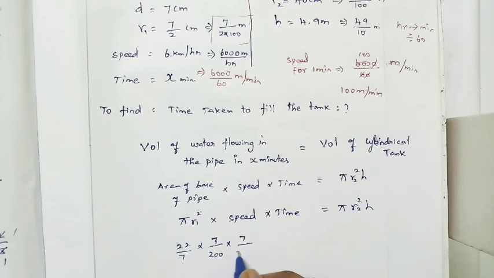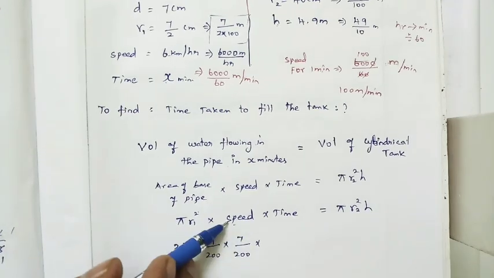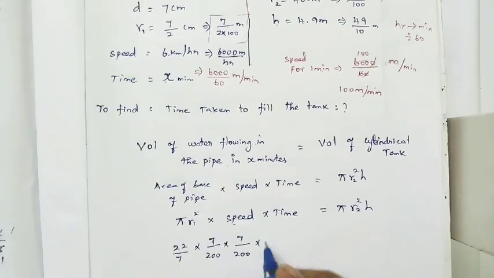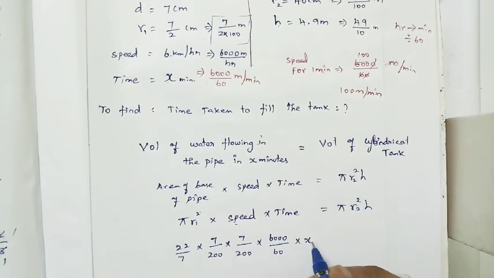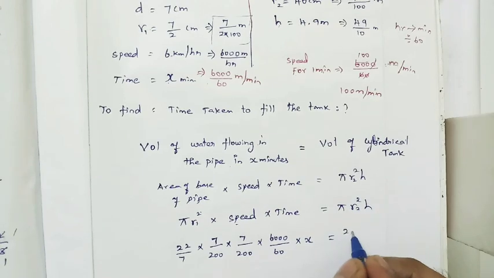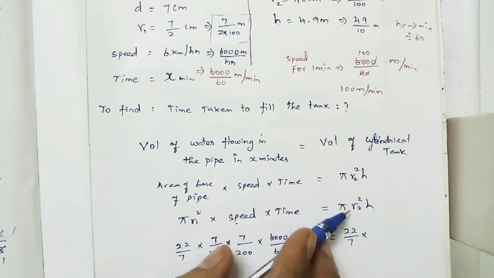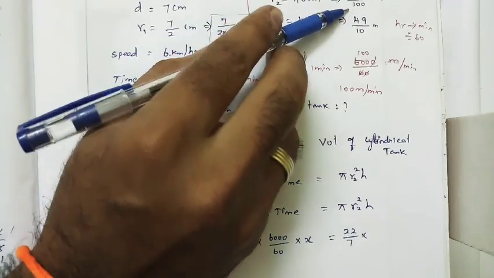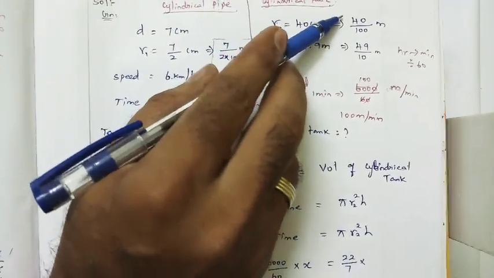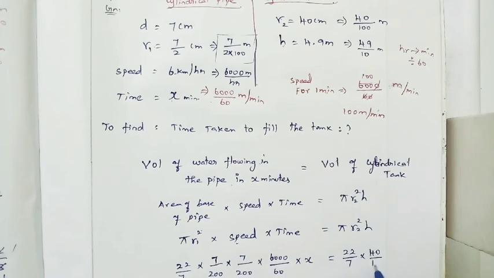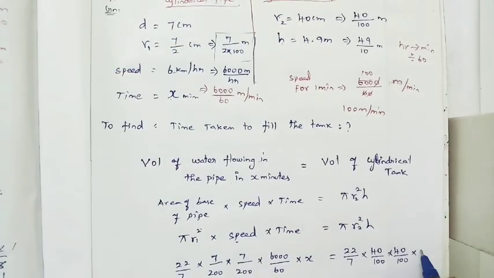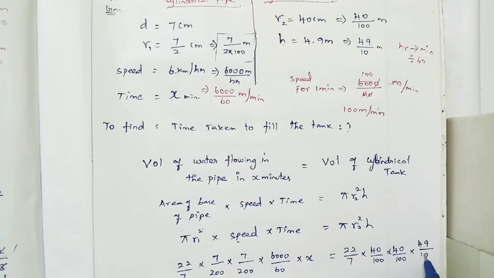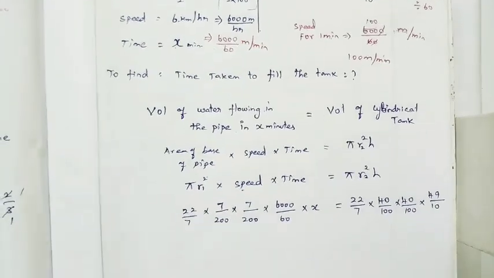Into the speed, which is 6000 divided by 60, into x, is equal to pi value 22 by 7 into r2 square, where r2 is 40 divided by 100, into the height of the cylindrical tank, 49 divided by 10.